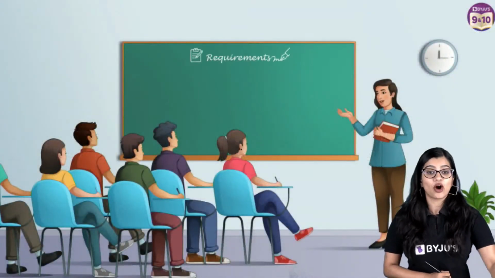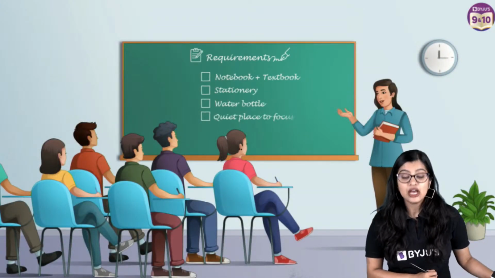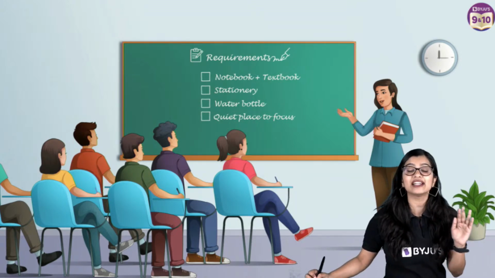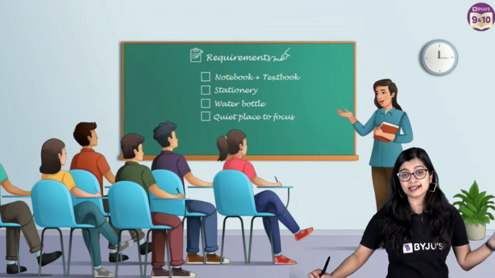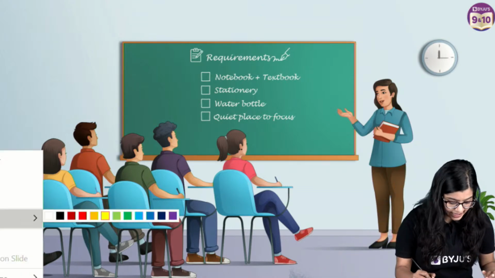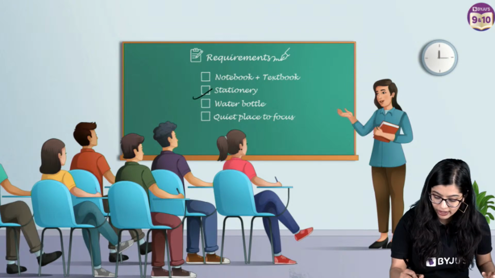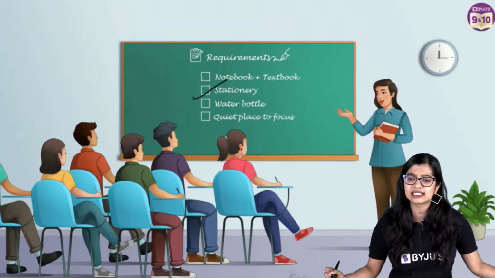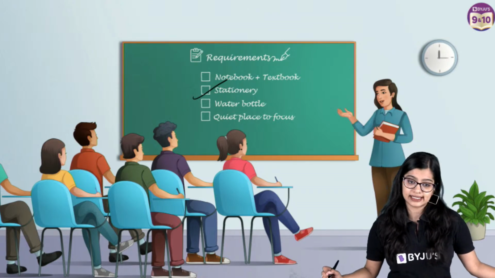What do you need to do for today's class? First and foremost, please make sure that you have your notebooks and your textbooks open with you. Very important. Next, please make it a point that you have your stationery: pen, pencil, sharpener, eraser, whatever you need. Please go get it and come.